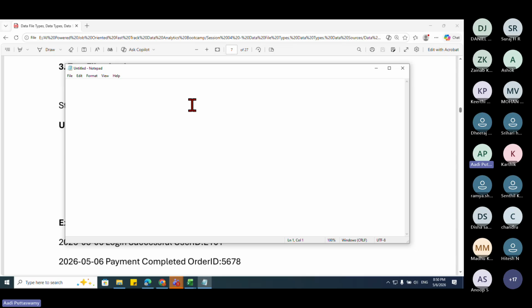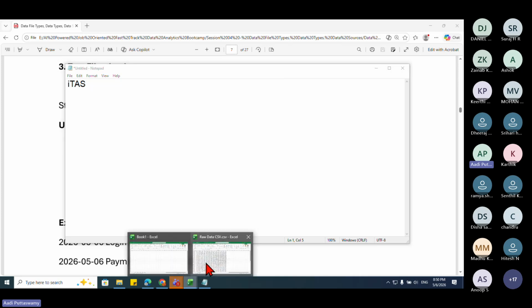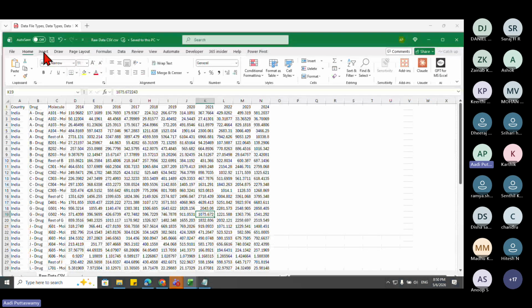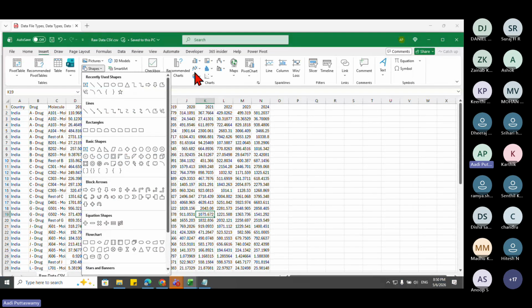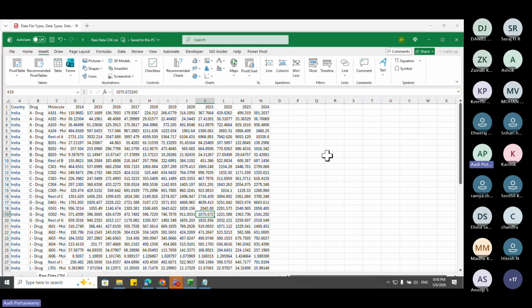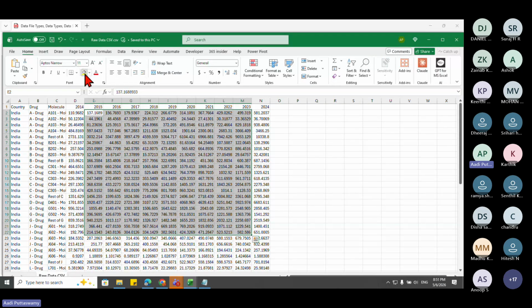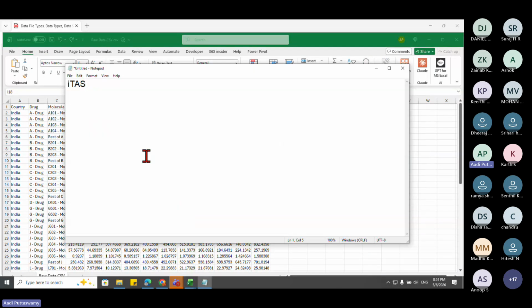Say I can type, but if I select this, I don't have any options to color it, or any options to add any objects here, like a chart. If you go to Excel, you can see that I can go to insert, insert some shape, some chart, some objects. I can select this and color it like this. But if you go to this notepad, I cannot do anything as such. That is why many companies, organizations, or people who want to store the data, store it in notepad.